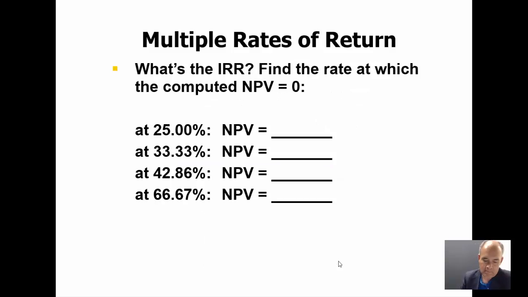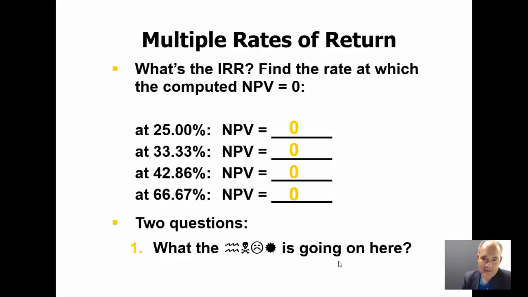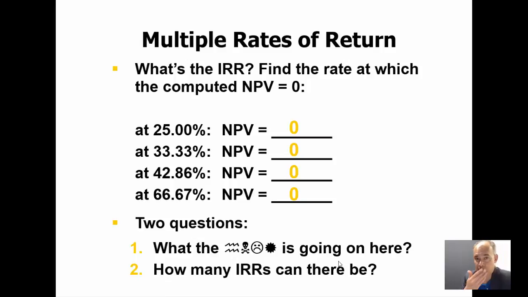If I calculate all the different internal rates of return, I would get 25%, 33%, 42%, and 66%. The natural question will be, which of the 4 is the correct one? The answer is none, because definitely this is not possible. It is not possible to calculate or to trust a certain internal rate of return under such conditions.